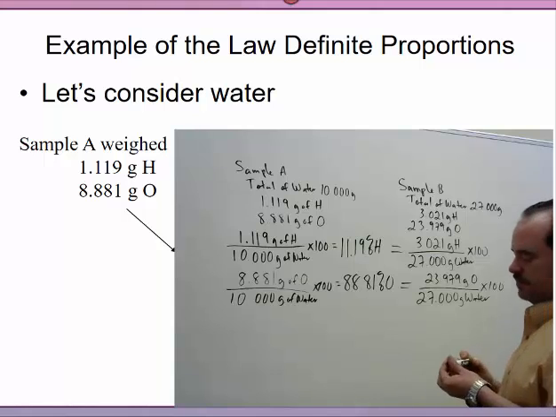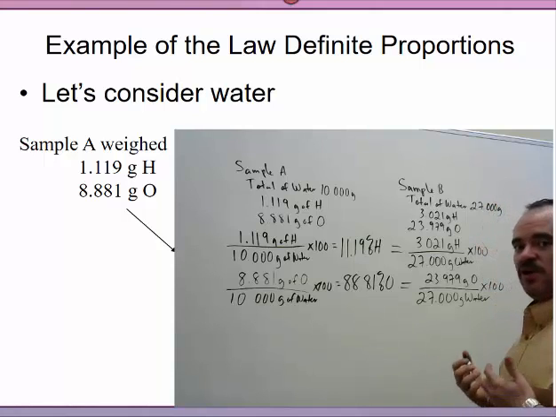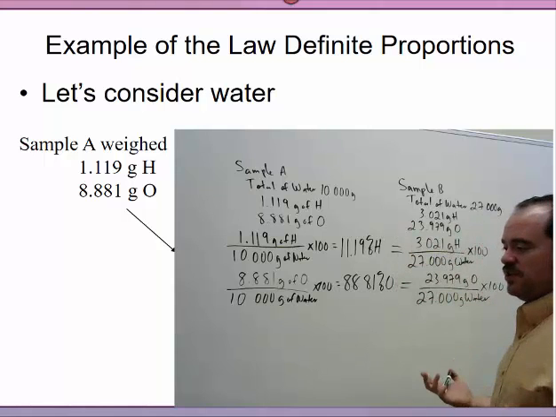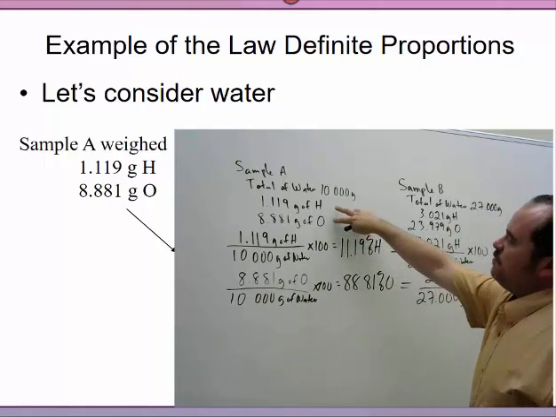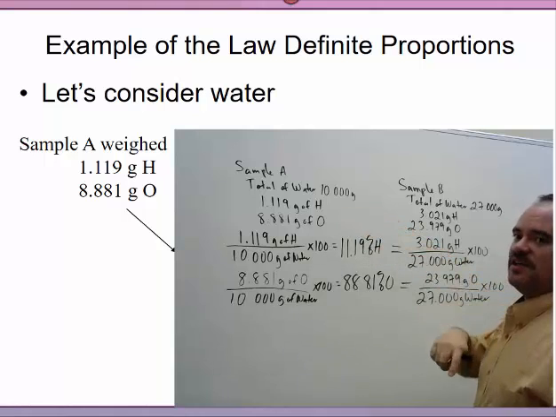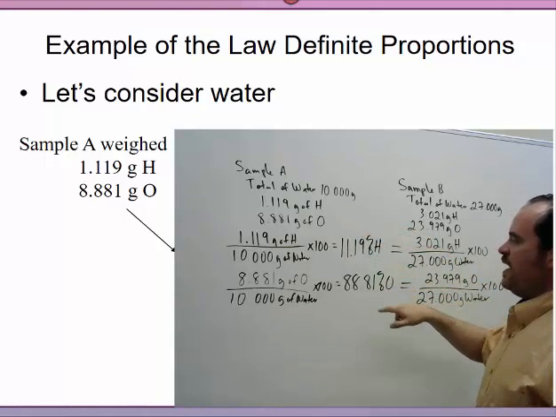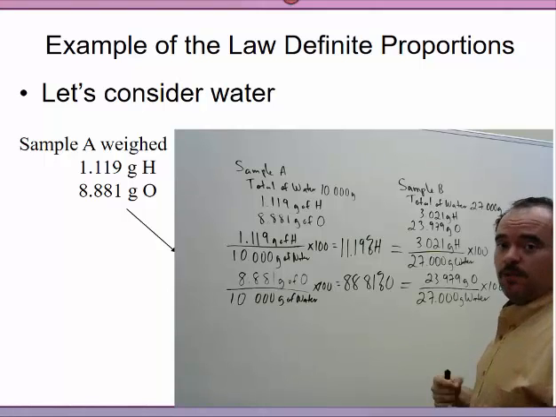So this does illustrate that the composition, no matter what the amount is, 10 grams, 27 grams, 100 grams, as long as you know the actual fractions of hydrogen and oxygen that make up this compound, the composition must always be the same by its percent weight.